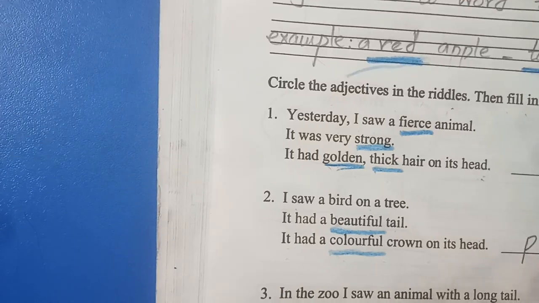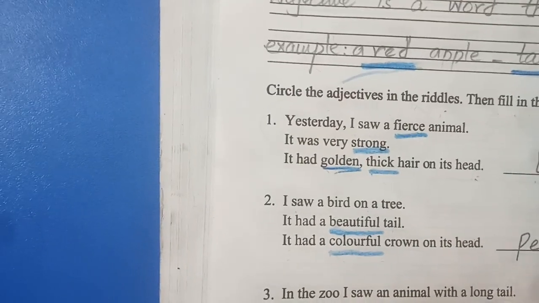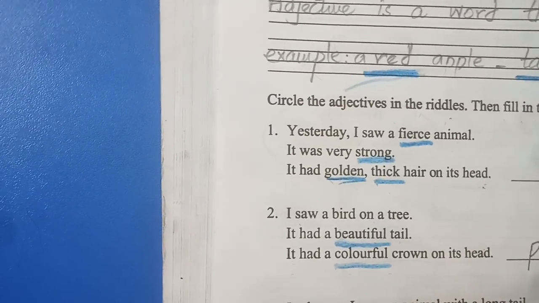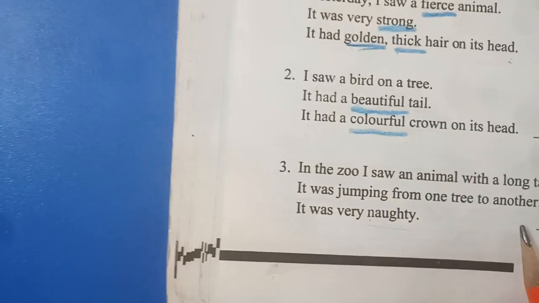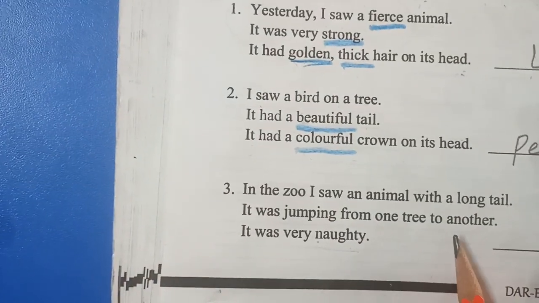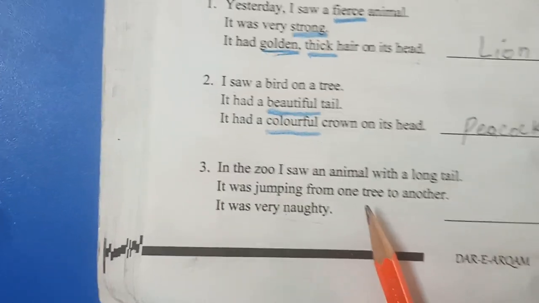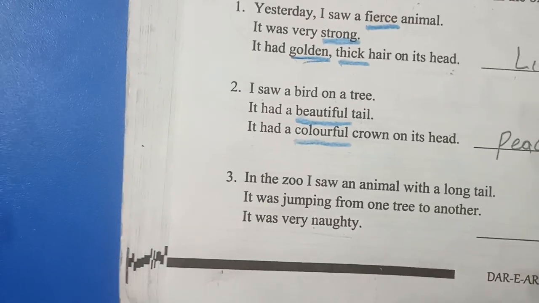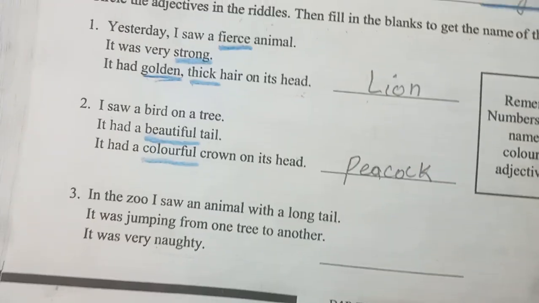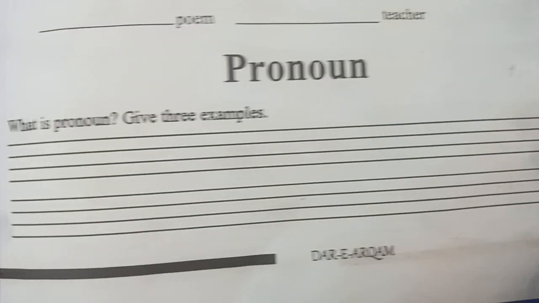Yes, peacock. Riddle number 3. You have to solve it by your own and circle it or underline the adjectives. Okay, on page number 29.